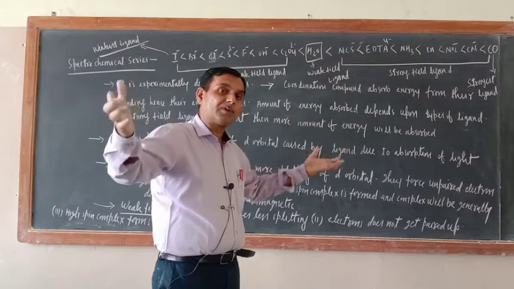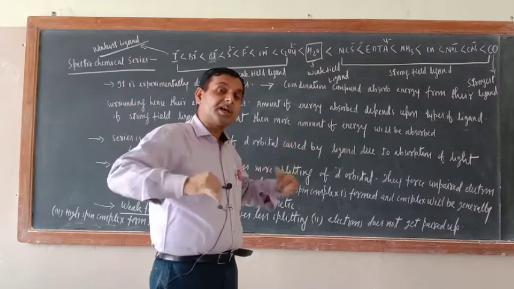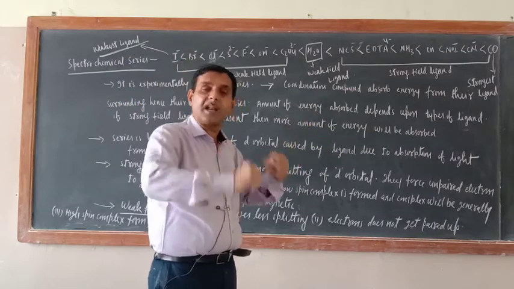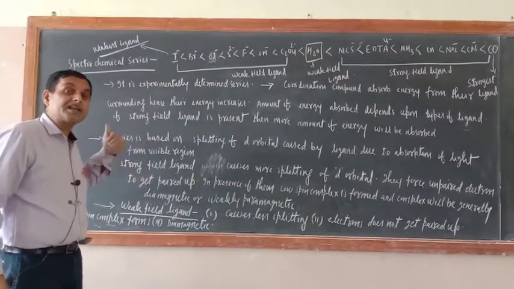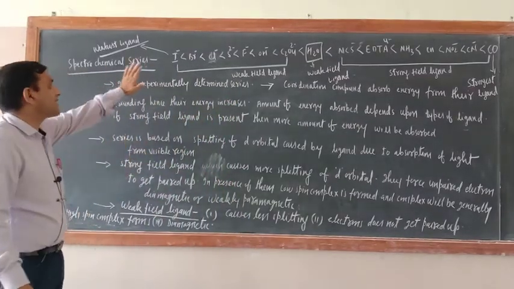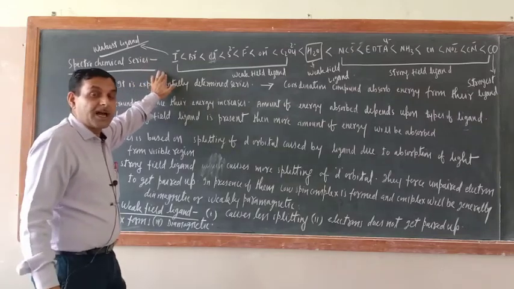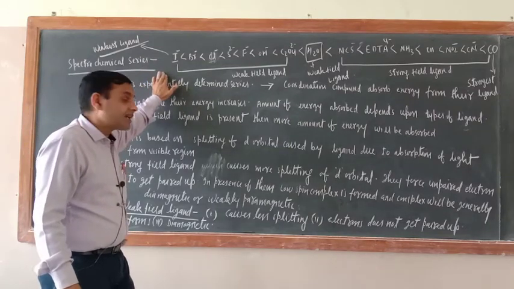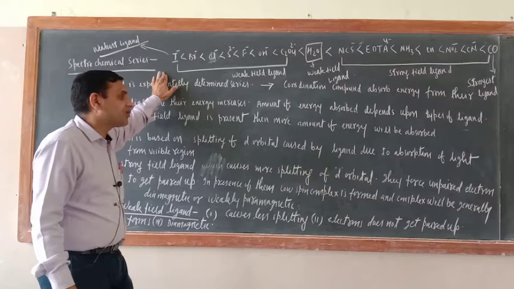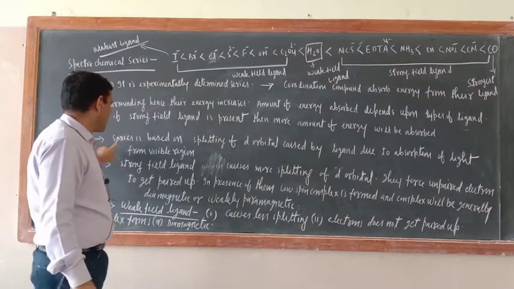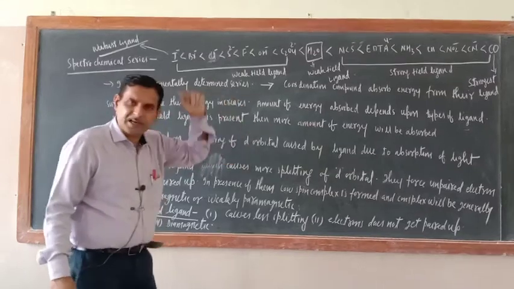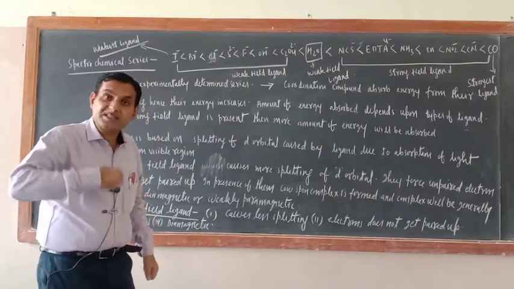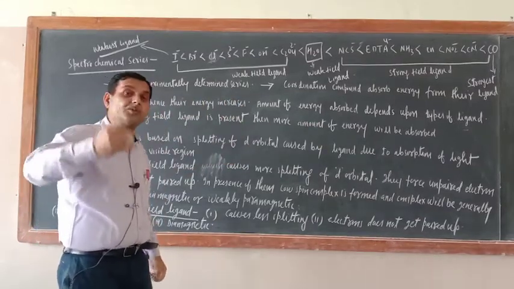So in the surrounding what is there? Light is there. So they are absorbing energy from the visible light and getting split. So this series which I wrote here is based on their ability to, here what is written, series is based on splitting of d orbital caused by ligand. So how much splitting they are causing to d orbital?